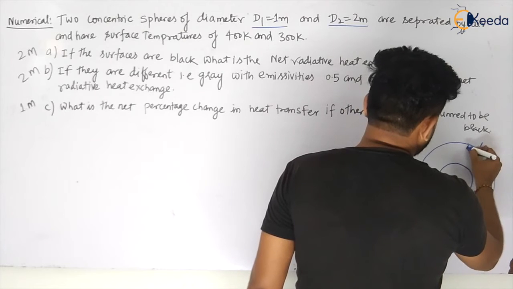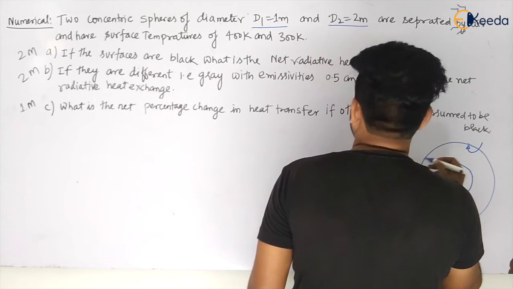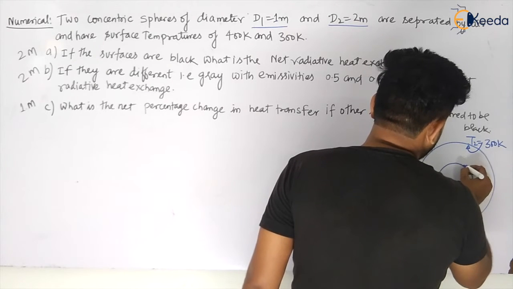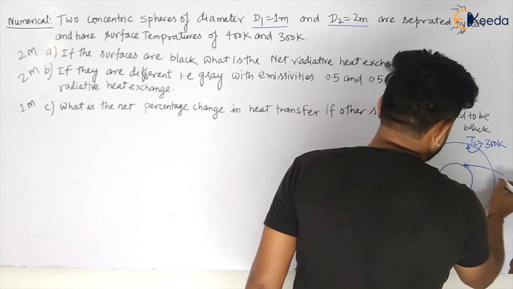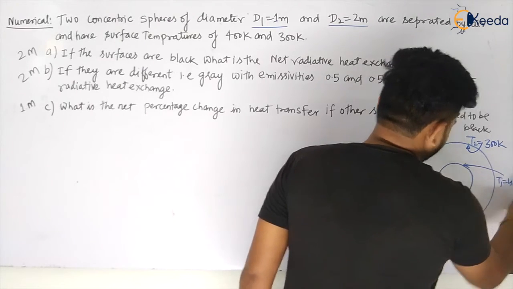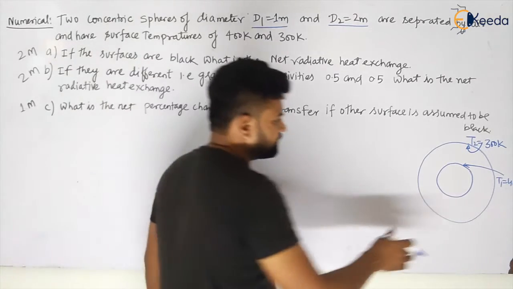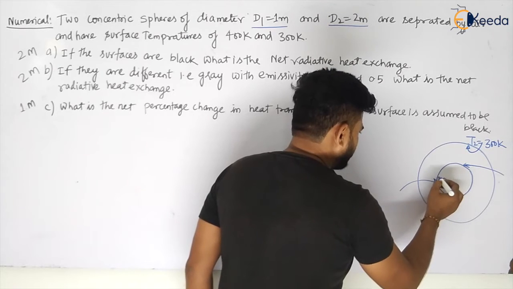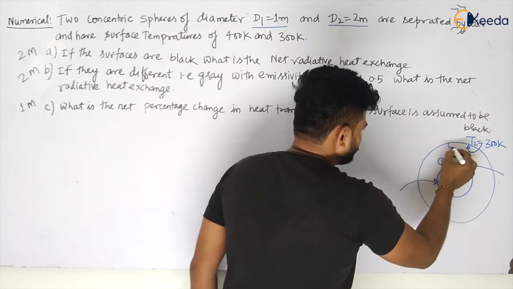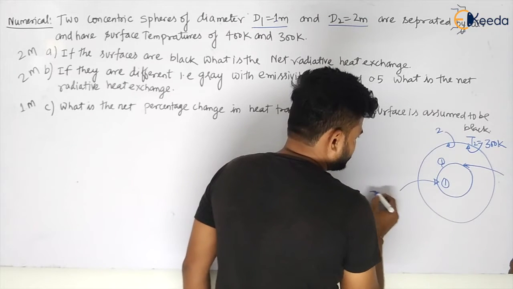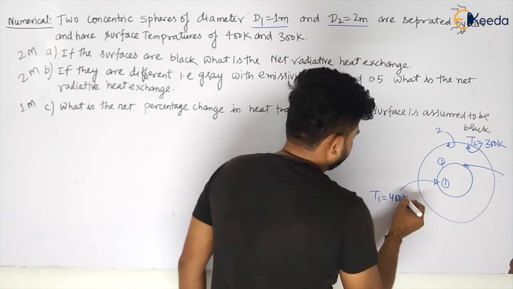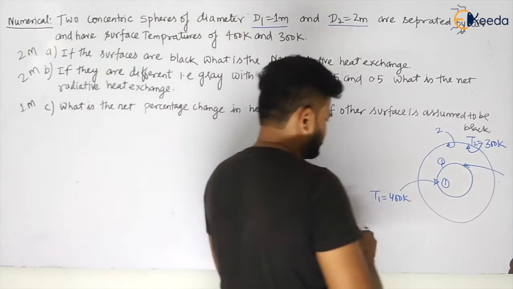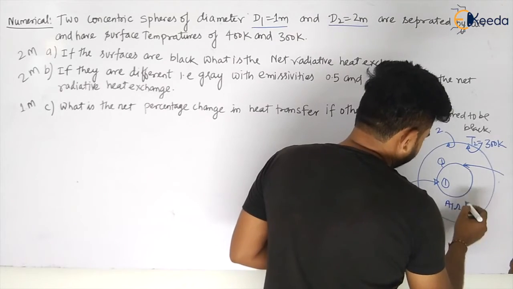So the surface temperatures are having two concentric spheres, that is A1 and A2. So this is your 300 Kelvin, my dear students. This is T2 and T1 is having your surface temperature to be 400 Kelvin. If I am assuming this surface to be 1 and this surface to be 2, this is having T1 equal to 400 Kelvin. And they are separated by air. So air is filled in between.